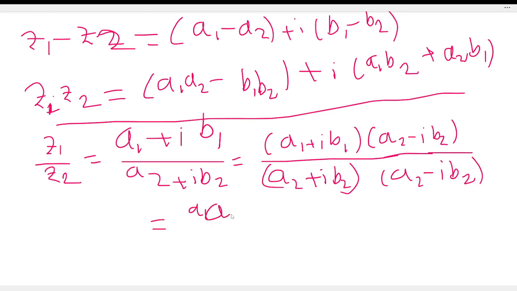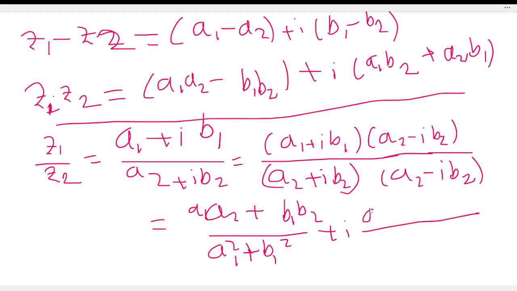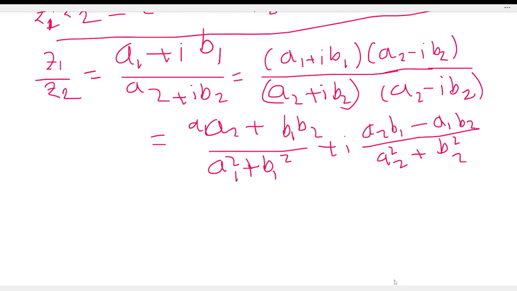This is equal to (a1 a2 plus b1 b2) by (a square 1 plus b square 1)... plus iota (a2 b1 minus a1 b2) by (a square 2 plus b square 2), which is a complex number.